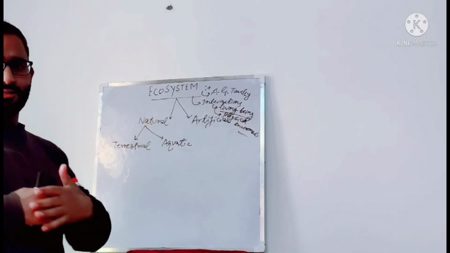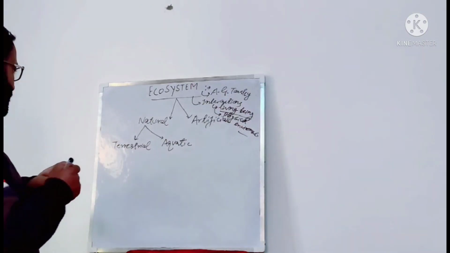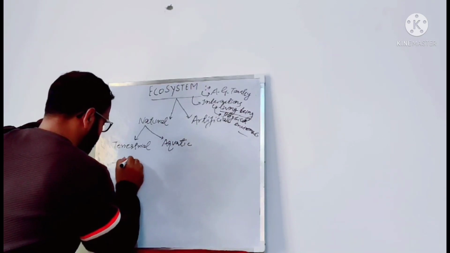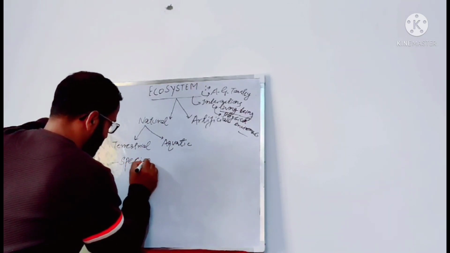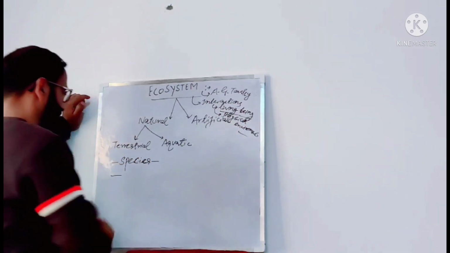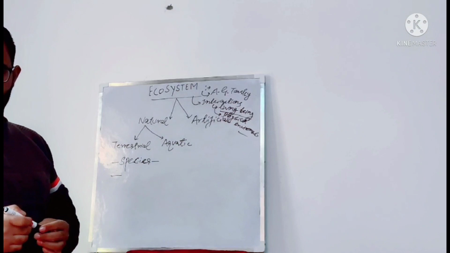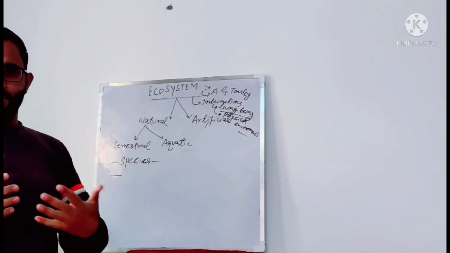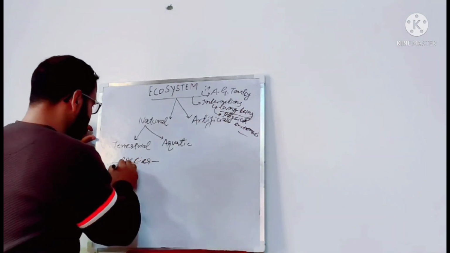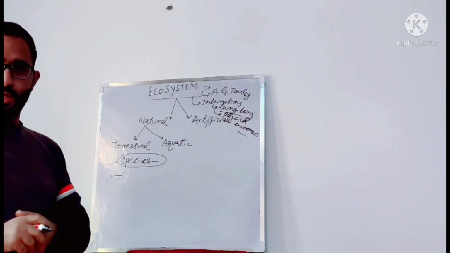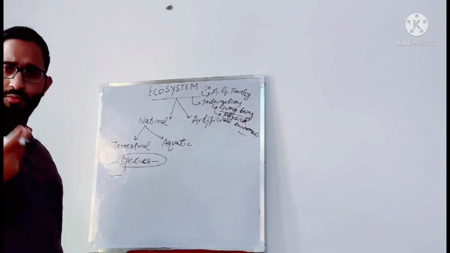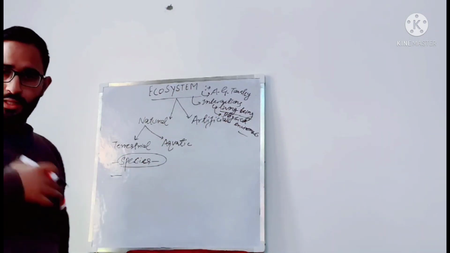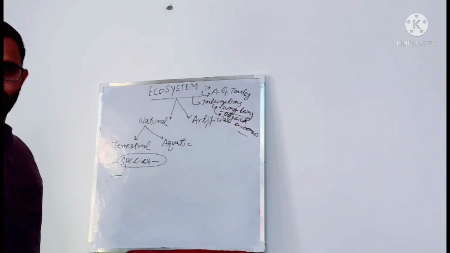There are species of different living organisms present. So first we will try to understand what species means. Species is a group of living organisms which are similar in appearance, behavior, chemistry and genetic makeup. They are similar in all those things. For example, we human beings are one species.